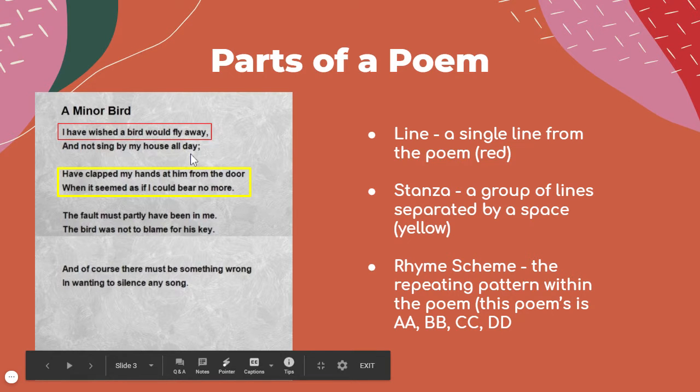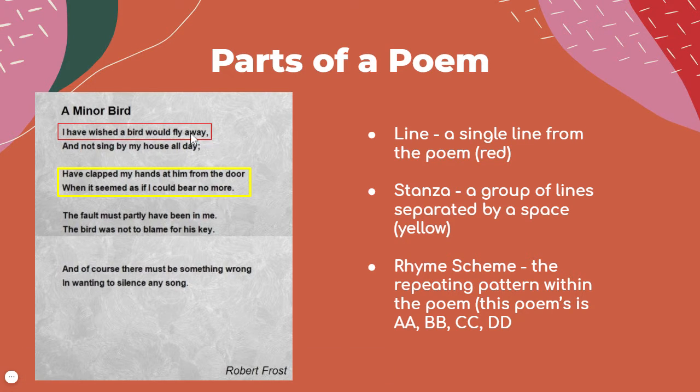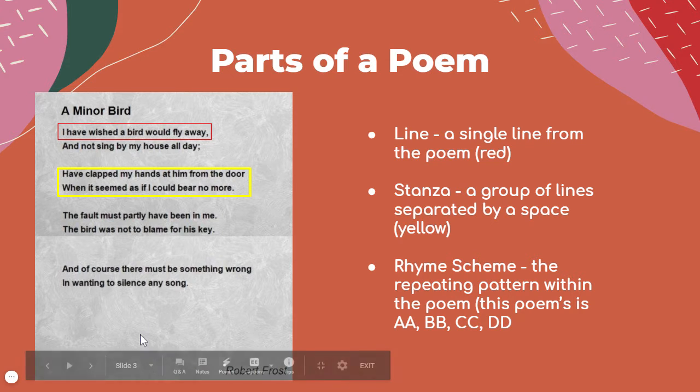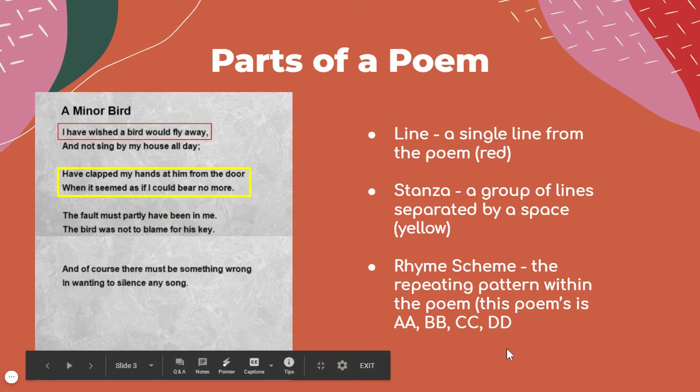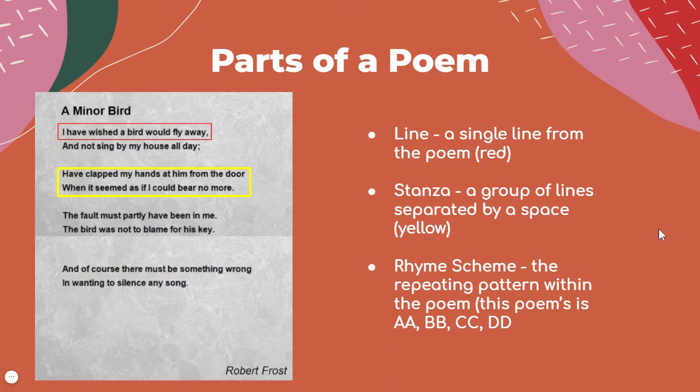So away and day rhyme, but door and more don't rhyme with away and day. So that has to be a new letter. So that's why this is B. And then me and key would be C because it doesn't rhyme with any of the ones above it. And then wrong and song. So do we see why we're using new letters each time? Some poems might be like AB, AB, CD, CD. Some poems might be like AA, BB, CC, AA, and then it might repeat the first rhyme again.